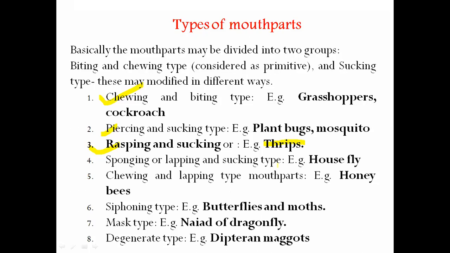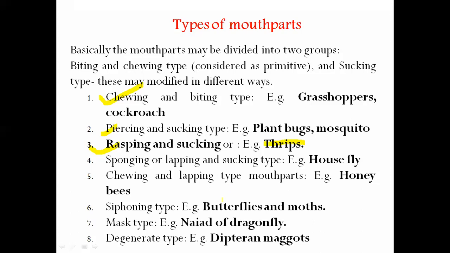This thrips insect, children, is called phulkide in Marathi. Phulkide is a very dangerous insect, a very harmful pest to the plant. Nowadays, in the current situation, this insect has more importance, because many control practices are recommended for it. Okay, so here we have the rasping and sucking type of mouth parts.